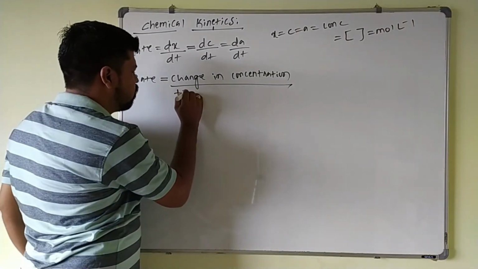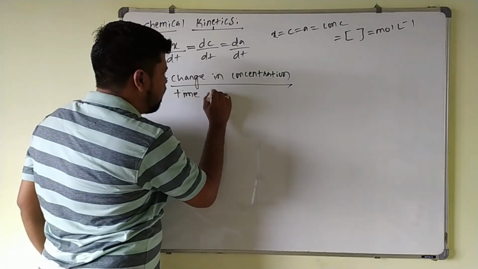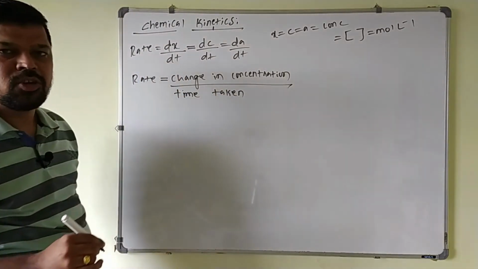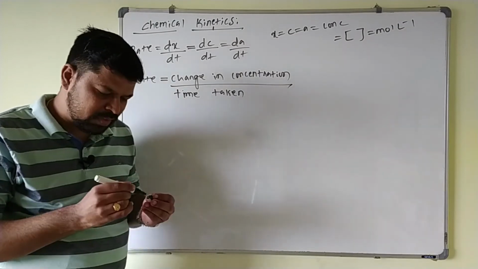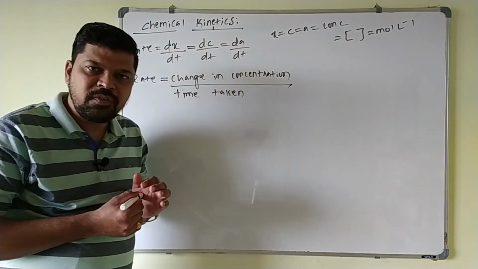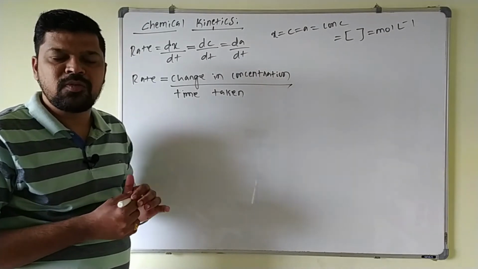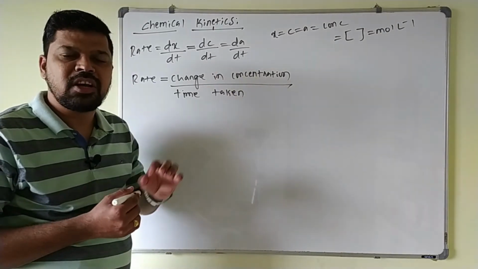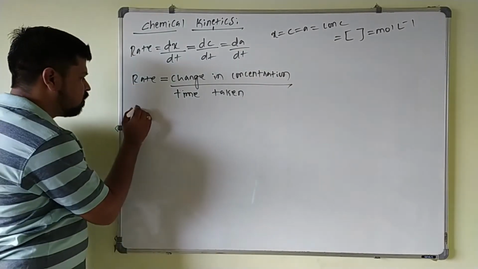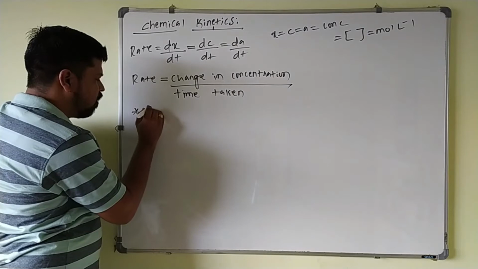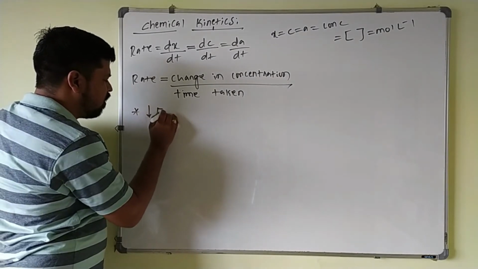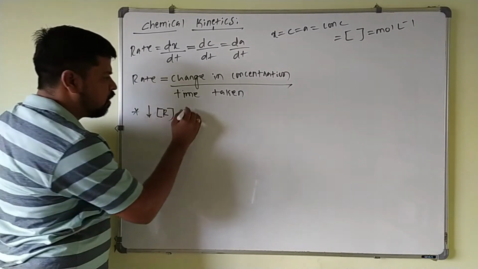To be more specific, it can also be defined as the decrease in the concentration of reactant per unit time, or the increase in the concentration of the product per unit time. That is also the rate of the reaction. So another definition is the decrease in the molar concentration of reactant per unit time.